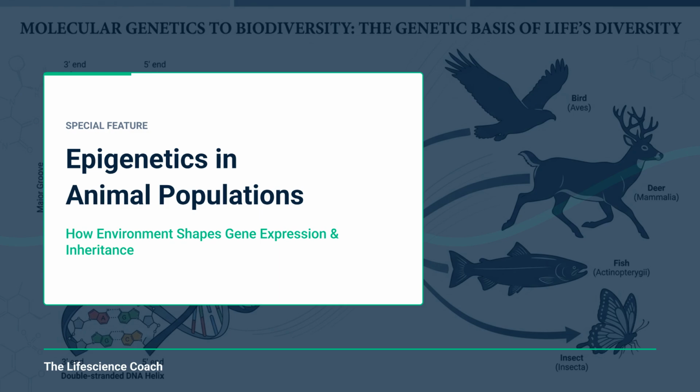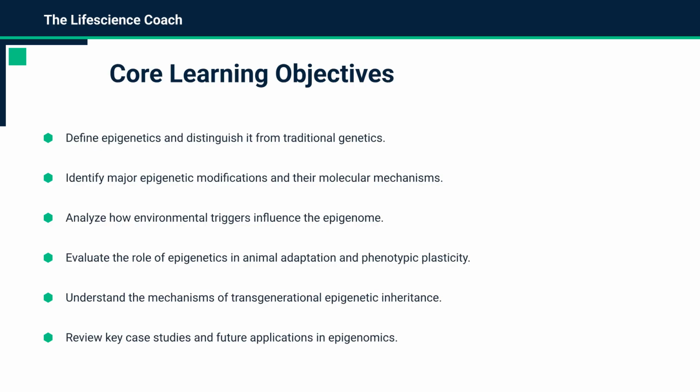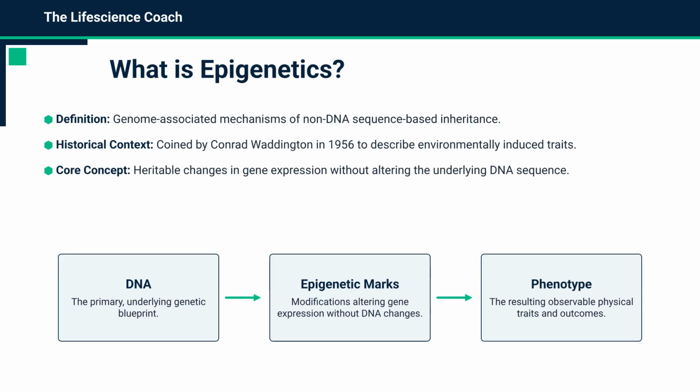Welcome to this video on epigenetics in animal populations. We will explore how environmental factors shape gene expression and influence inheritance patterns across different species. In this video, we will define epigenetics, identify its molecular mechanisms, and analyze how environmental triggers drive adaptation, phenotypic plasticity, and transgenerational inheritance. Epigenetics refers to heritable changes in gene expression that do not alter the underlying DNA sequence.